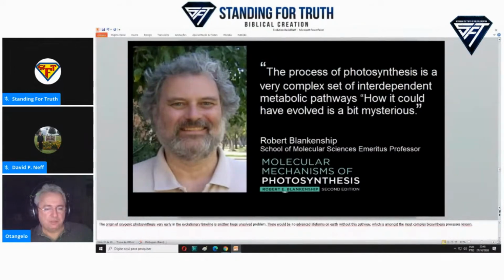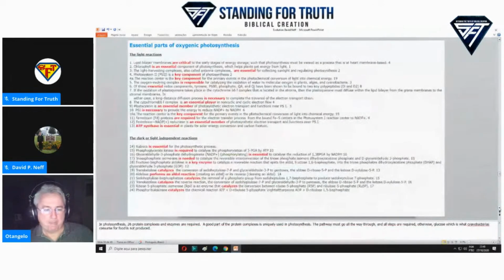The origin of oxygenic photosynthesis very early in the evolutionary timeline is another huge unsolved problem. There would be no advanced life forms on Earth without this pathway, which is almost the most complex biosynthesis process known. In photosynthesis, 26 protein complexes and enzymes are required. A good part of the protein complexes is uniquely used in photosynthesis. The pathway must go all the way through and all steps are required, otherwise glucose, which is what cyanobacteria consume for food, is not produced.